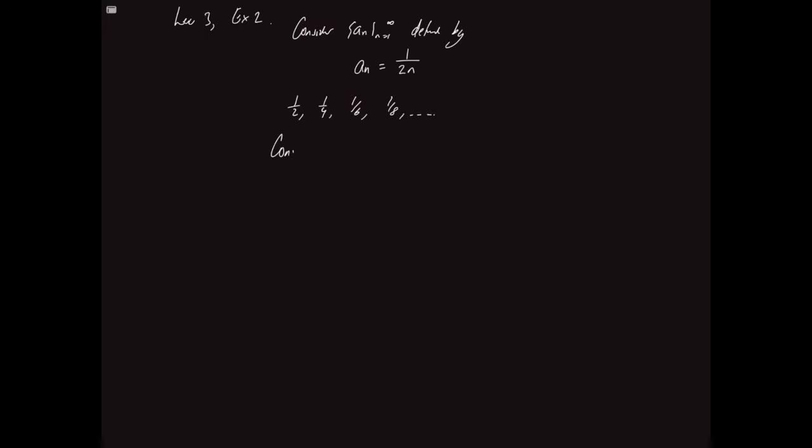Our conjecture is that a_n tends to 0 as n tends to infinity. So we want to prove that. And to prove that, we have to prove that the definition of converging to a limit of 0 holds.